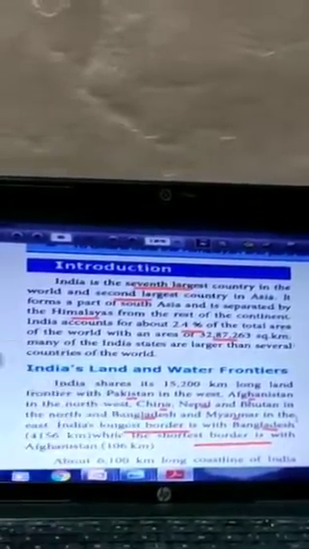Why do we get the answer for the longest border as Bangladesh? Because this is only 4,156 kilometers compared to 15,200. It is very less, but if the question asks which country India shares its longest border with, you have to give the answer Bangladesh because of this difference.